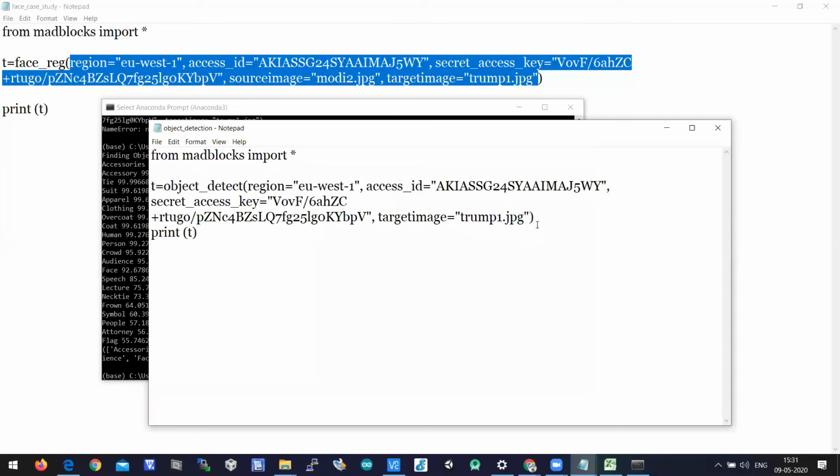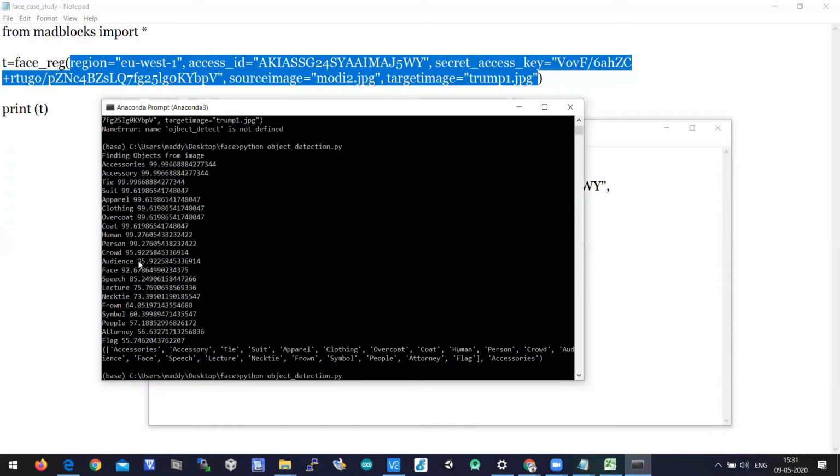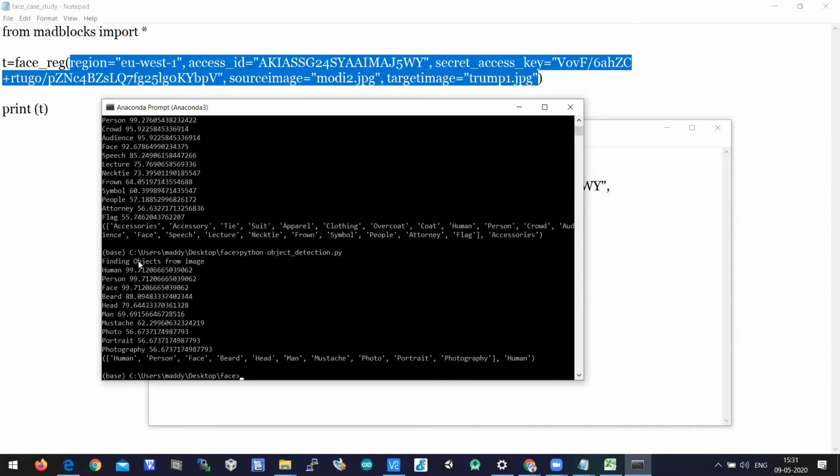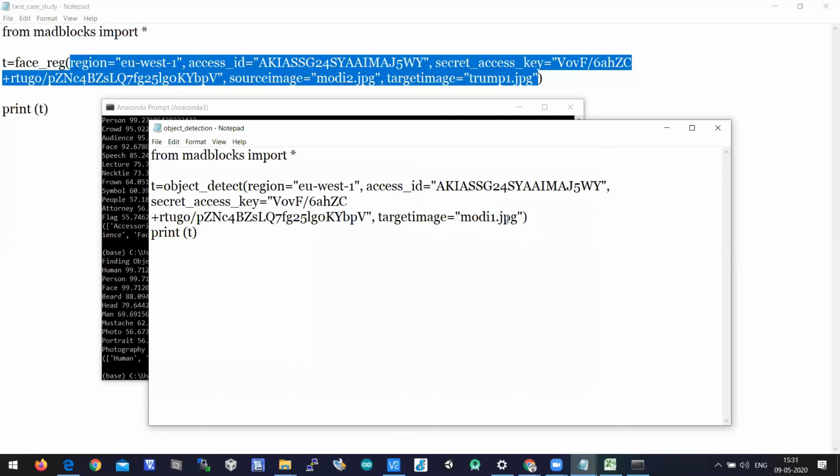So let's pass the target image as modi1.jpg. Let's identify what is identified there in the image. Human as 99.71. Okay. So let's check for modi2 what it is identifying.